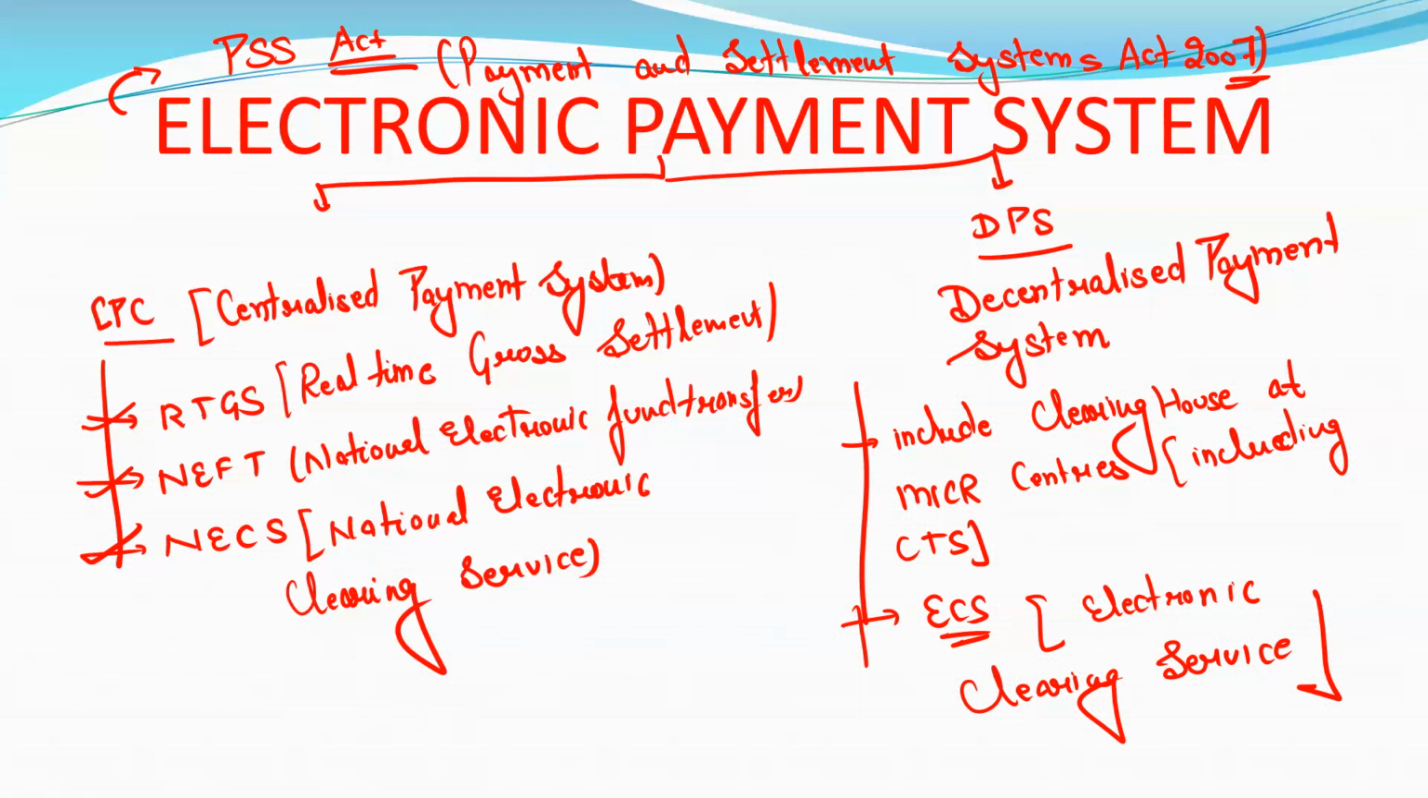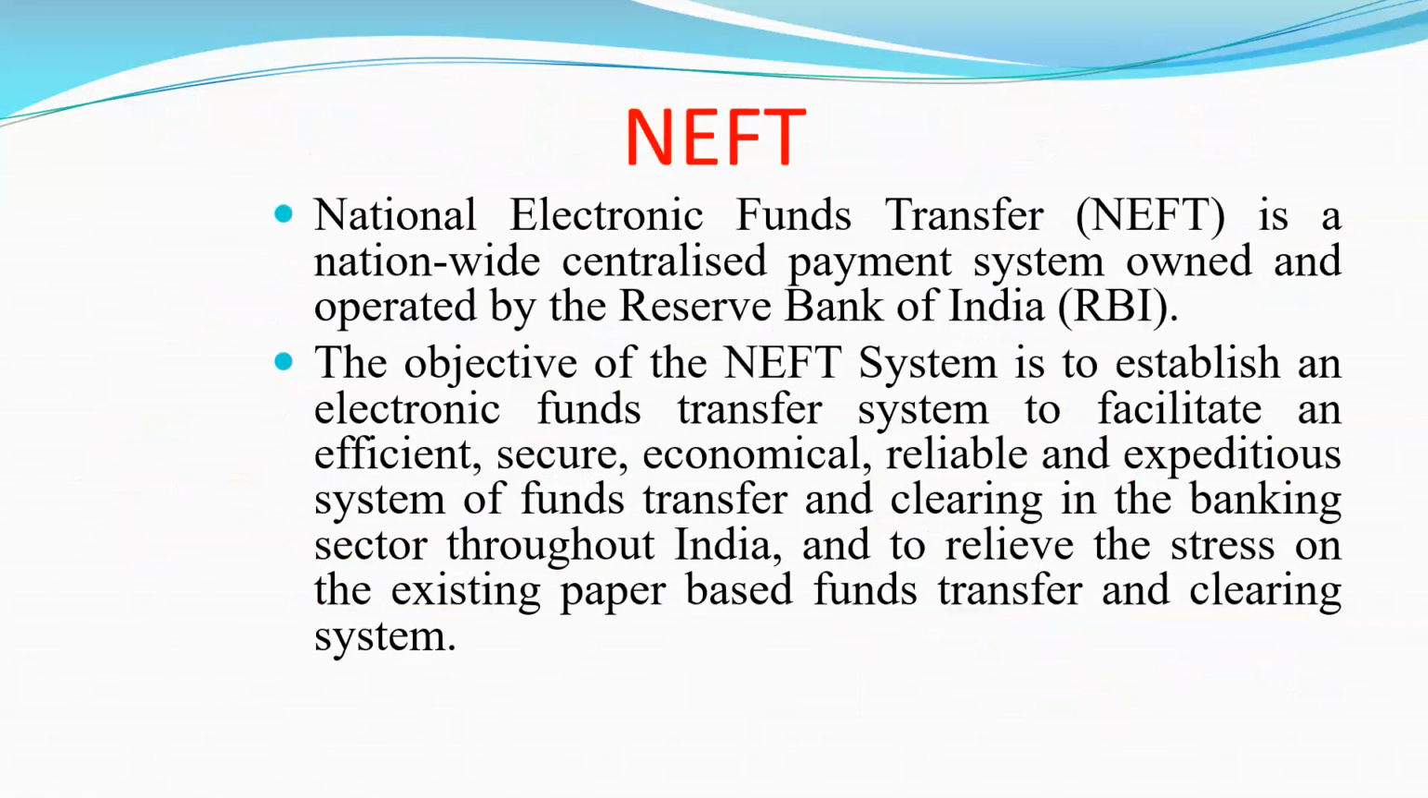Basically this is divided into two parts: centralized payment system and decentralized payment system. RTGS, NEFT, NECS include micro centers, basically clearing house at micro center, and ECS, electronic clearing service. Next, we have to discuss in detail. First of all, we discuss NEFT, what it is, and some important terminologies regarding NEFT. In the next session we will cover the remaining part of NEFT and the RTGS.